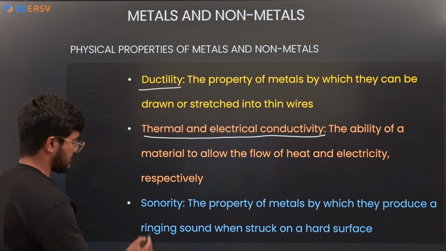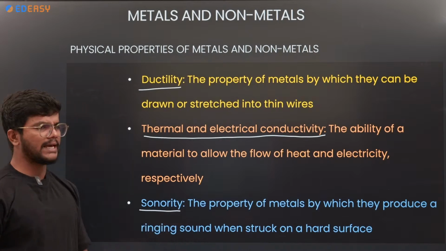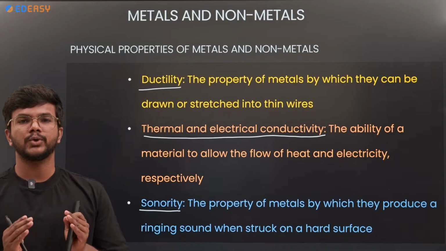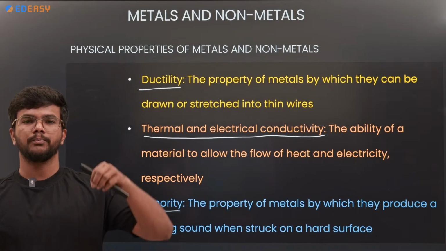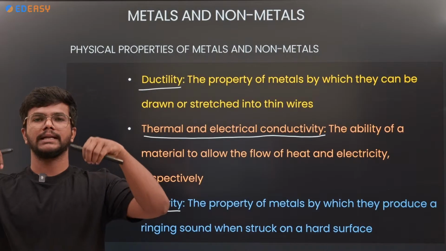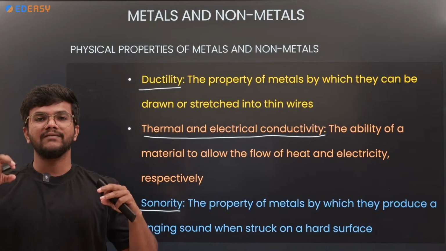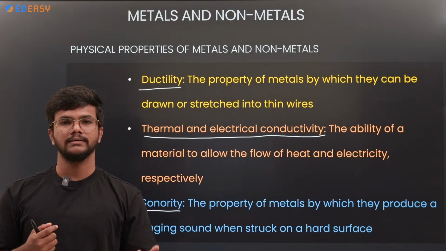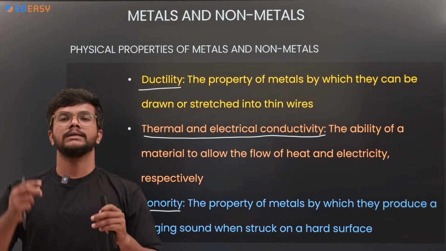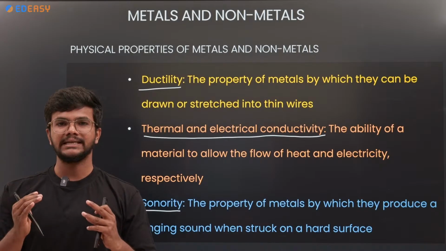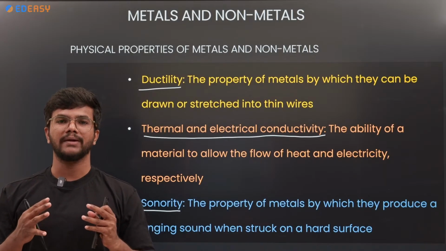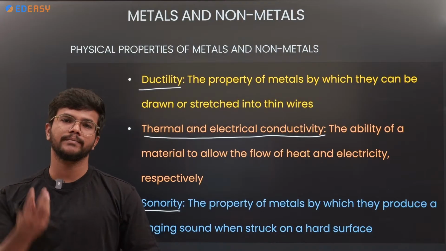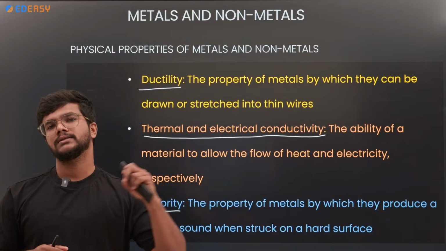So next property is sonority. So what is sonority? Sonority is nothing but the property of producing a sound. When you drop a metal and a non-metal at a time, the metal will make more sound whereas the non-metal less, because of the rigidity of the metal, and the metal can vibrate more. That is why the production of sound from the metal is more whereas from the non-metal it is less.